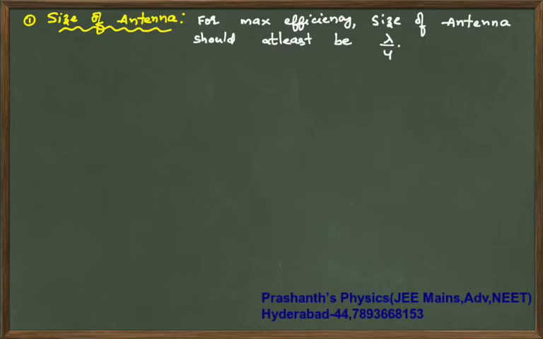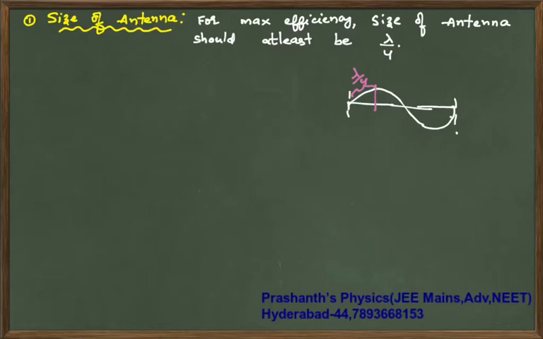Now, why only lambda by 4? For replication's sake. If you have a full wave, and I know only this part, which is lambda by 4, then if I produce a mirror image, that will cover lambda by 2.